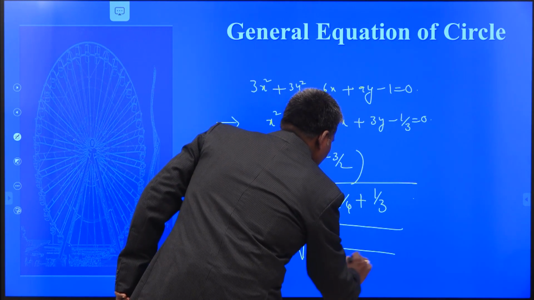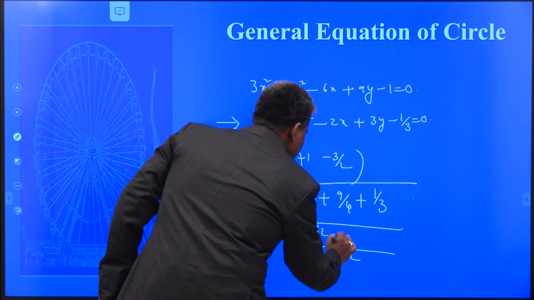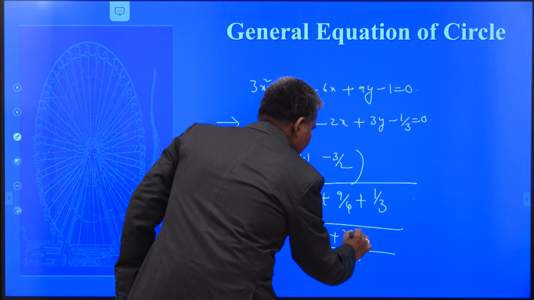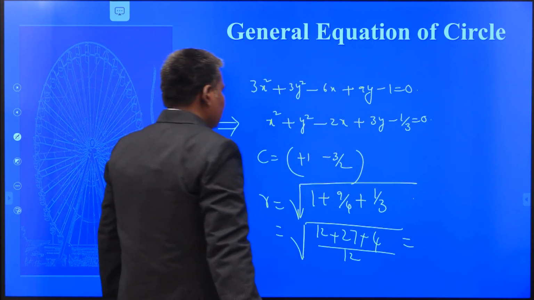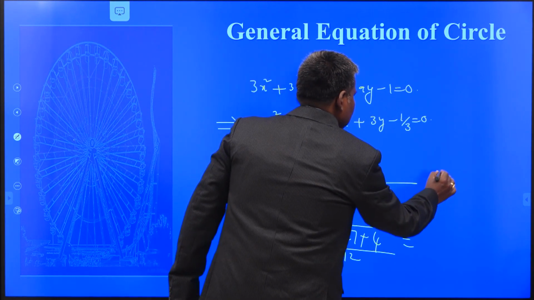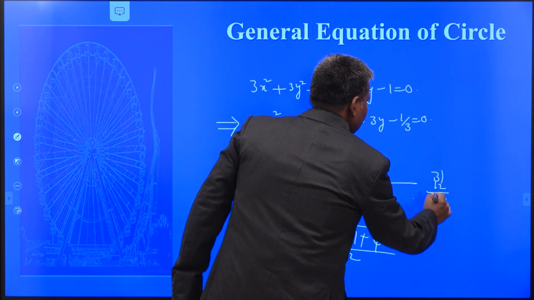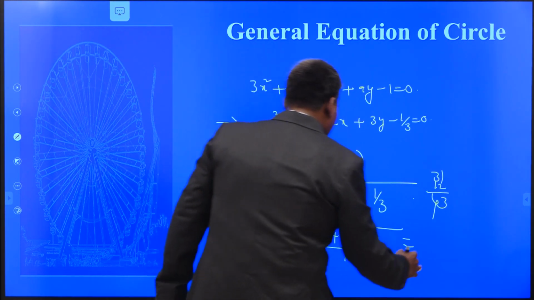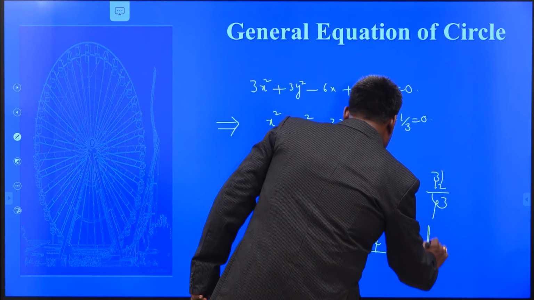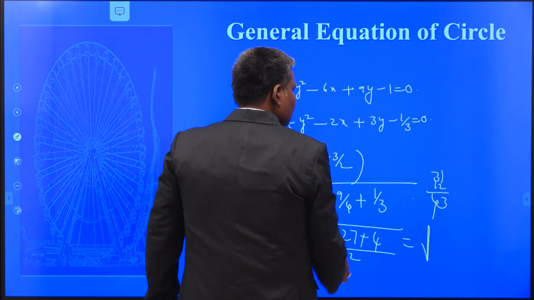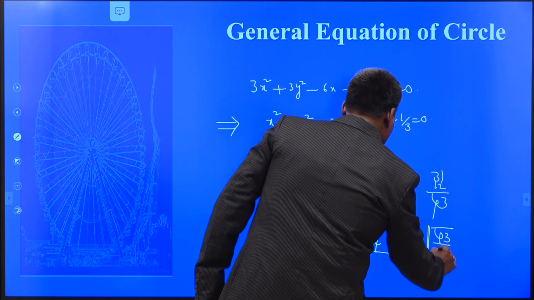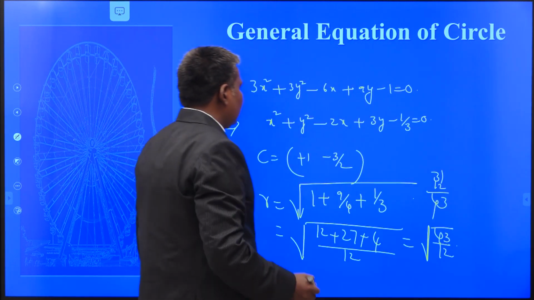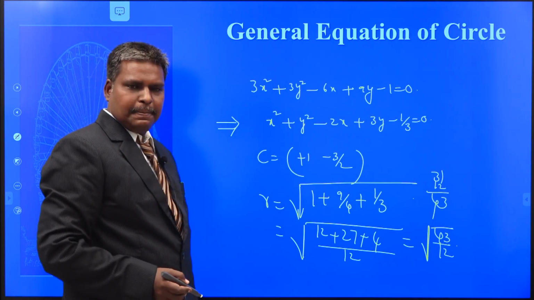That is 12. 12 plus 3 nines, 27, plus 4. 31 plus 12, this is 43. So root of 43 by 12. This is your radius of the circle.